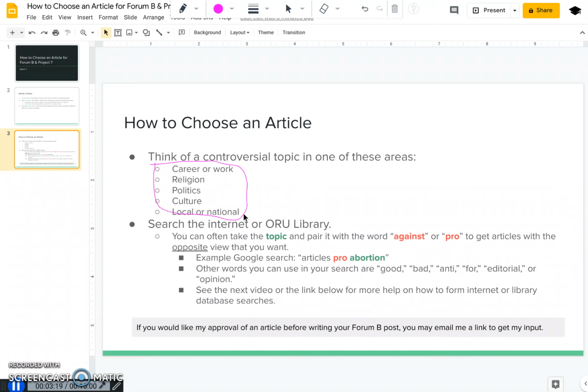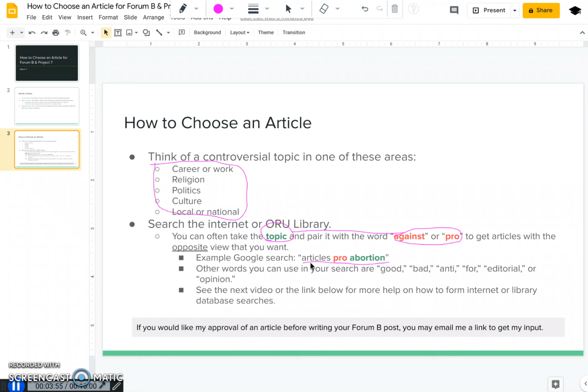But otherwise, once you have this issue, you're then going to need to search for an article that is related to this controversy that you selected. So what I recommend doing is taking basically the topic and then using a word like against or pro and searching with them together in Google or whichever search engine you use, okay? So an example would be I could Google articles pro-abortion. So if I'm against abortion, remember I'm looking for an article that I disagree with. So that would help me find this.